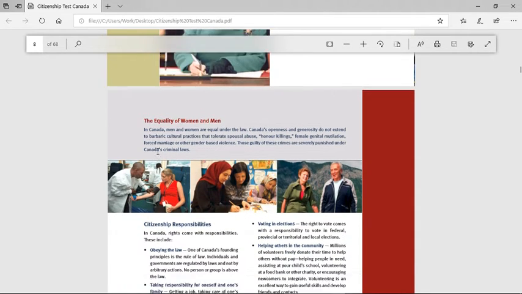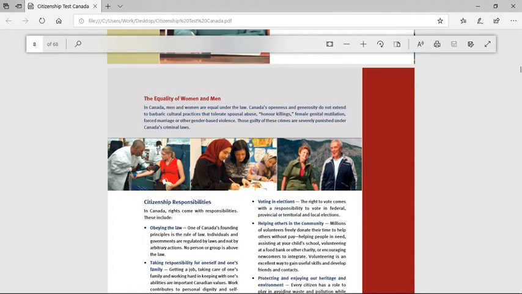The equality of men and women. In Canada, men and women are equal under the law. Canada's openness and generosity do not extend to barbaric cultural practices that tolerate spousal abuse, honor killings, female genital mutilation, forced marriages, or other gender-based violence. Those guilty of these crimes are severely punished under Canada's criminal laws.